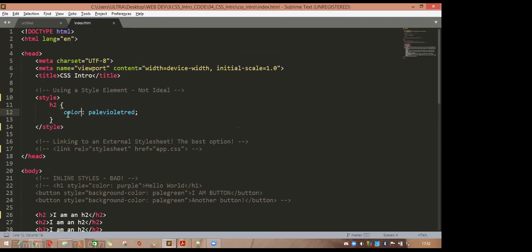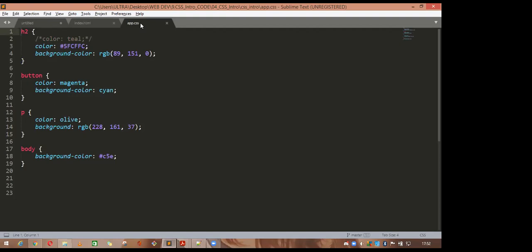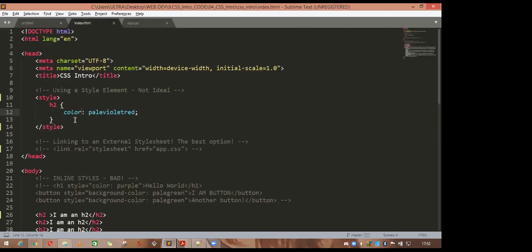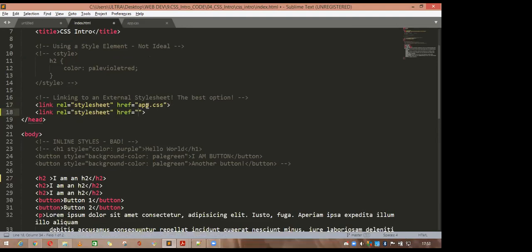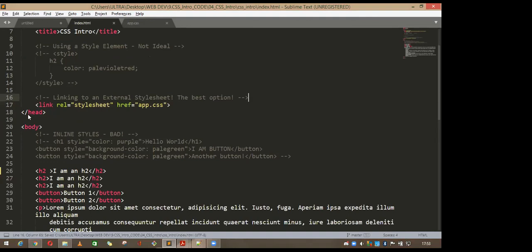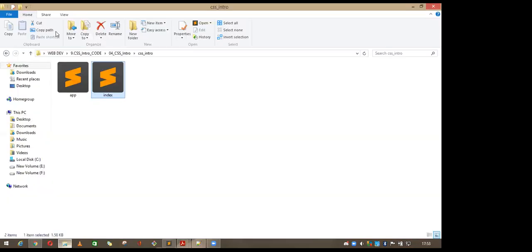But what if you have multiple files and you have to add all the properties into the multiple files? For that, you make a separate file, and you can just add this file into your original HTML file. For that, I have added this link. See here, this one is a link. If you write link, it will ask for the reference, and the reference is app.css. So copy it and paste it here, and just delete it. Okay, now you can see everything is what I wanted. So this is the basic CSS.